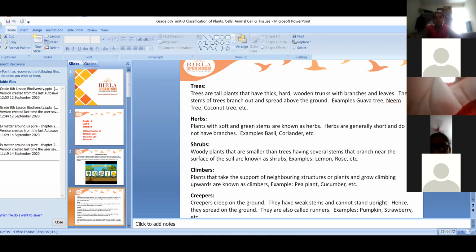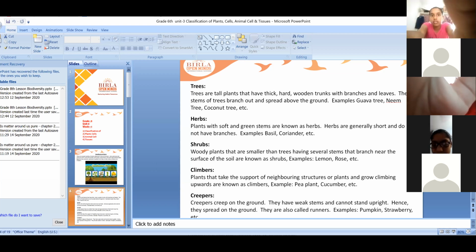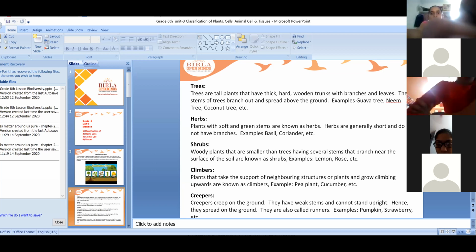Yes, Hanvita. What is meant by anchoring? Ma'am, your voice is breaking. Can you tell again? What is meant by anchoring? Anchoring, yeah. The roots, they anchor the plant deep into the soil.